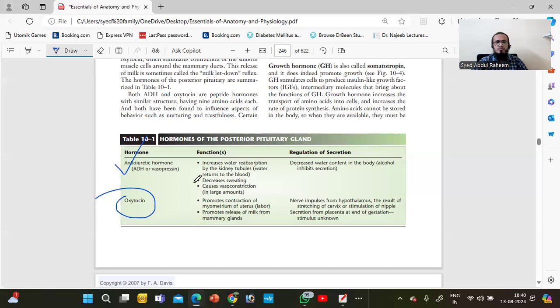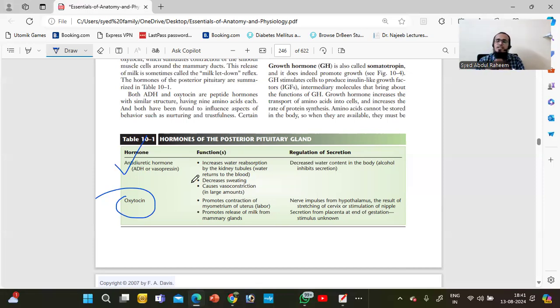Whenever the body filters the blood in the kidney, waste material like creatinine and urea is released through urine.